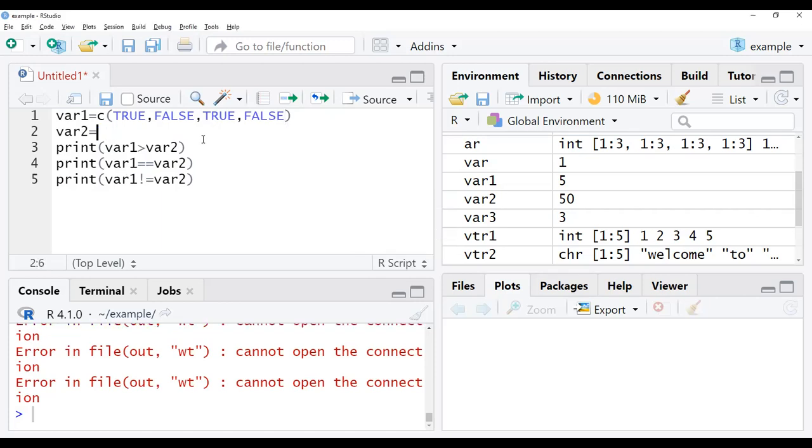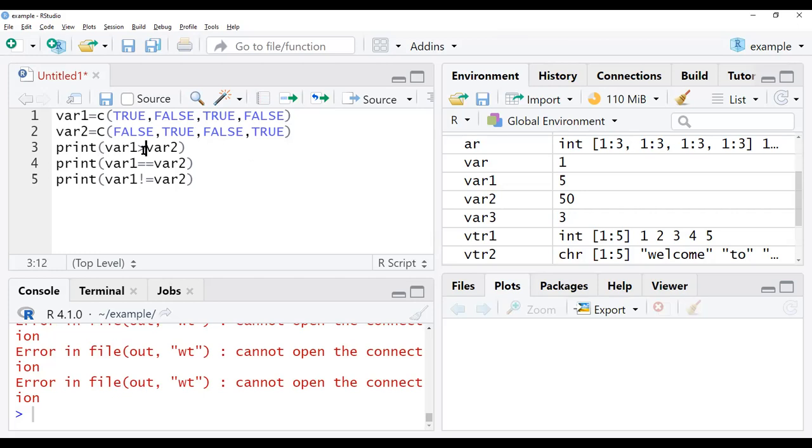Now variable 2 I'm giving over here like FALSE, TRUE, TRUE, FALSE. So this is my data.